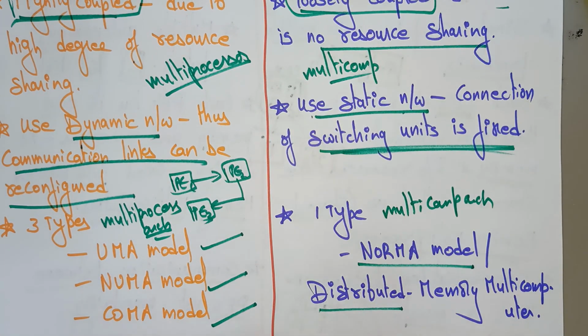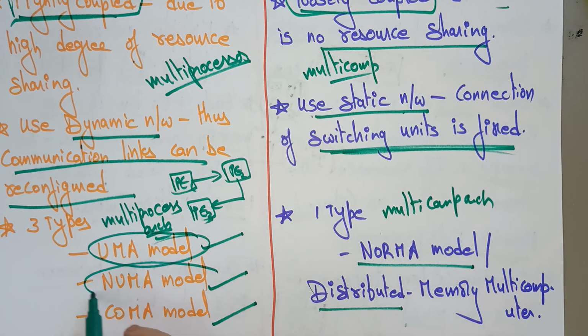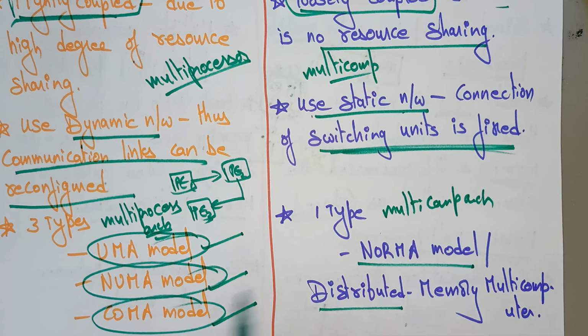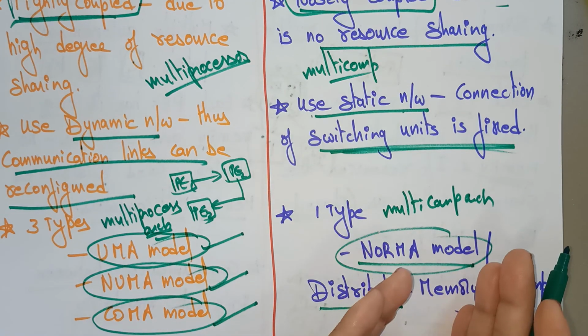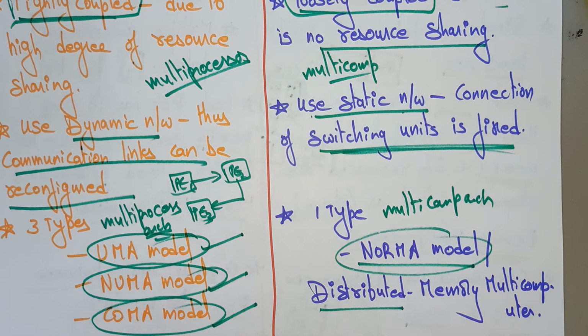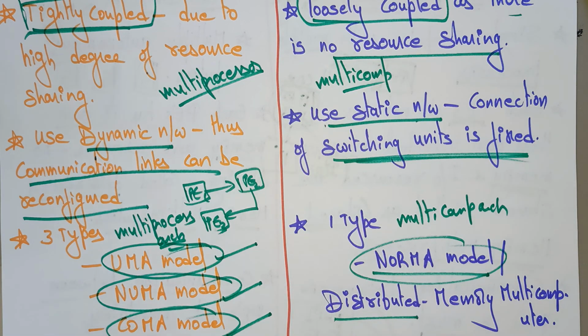I will explain each and every architecture model in detail in the coming videos. That's why I first explained the difference between the multiprocessor and multi-computer. If you understand the concept of multiprocessor and multi-computer, then you can understand the architectures very easily. Okay, so in the next video we will see the UMA model.